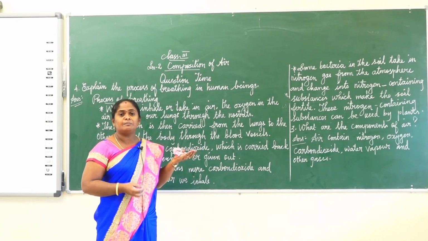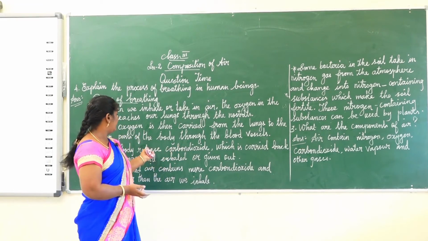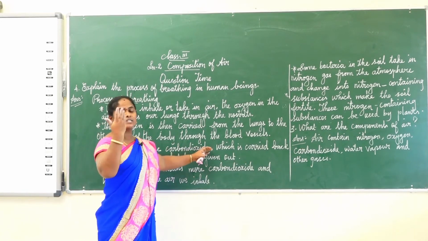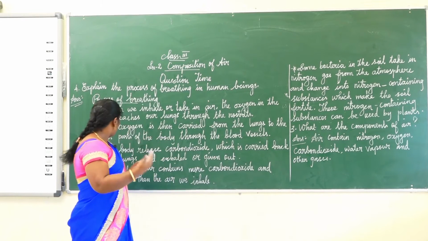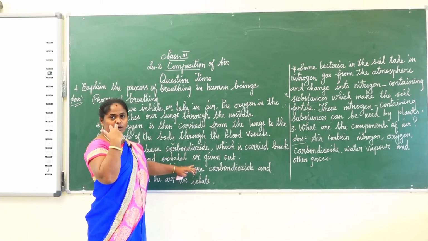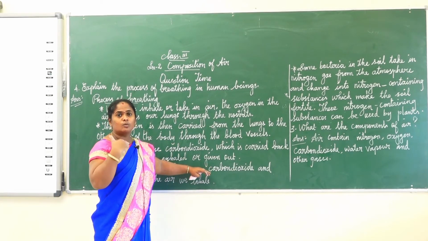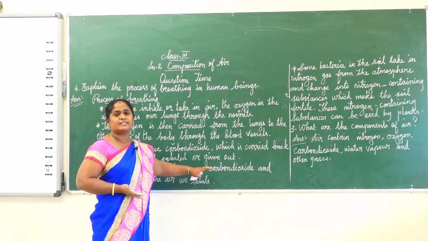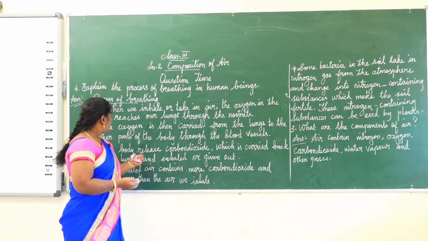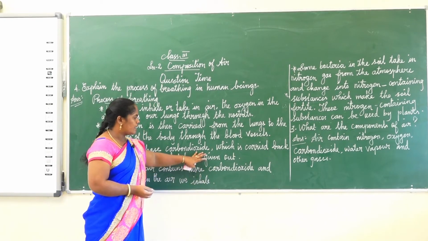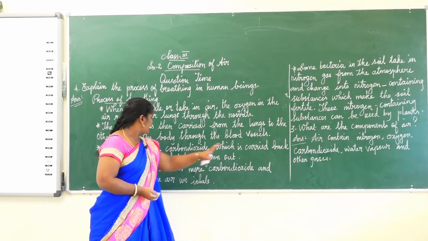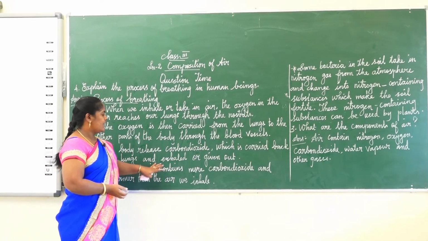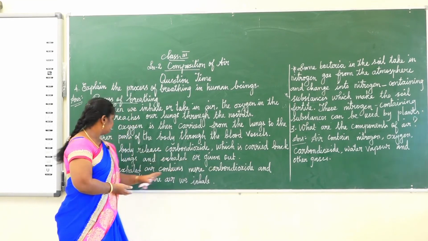During the breathing time, we give out carbon dioxide. Our body releases carbon dioxide which is carried back to the lungs and exhaled or given out. திரும்ப என்ன பண்றோம்? நம்ம வந்து carbon dioxide release பண்றோம்.